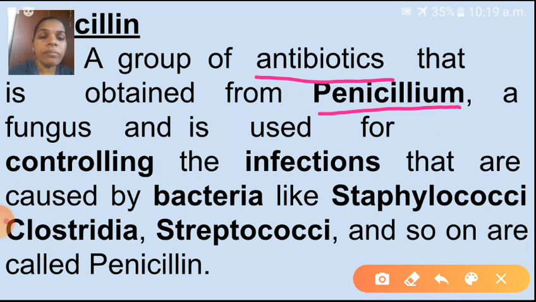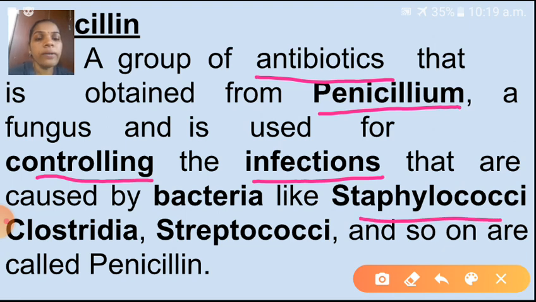Penicillin is used for controlling infections that are caused by bacteria like Staphylococci, Clostridia and Streptococci and so on. So children, penicillin is an antibiotic, and this antibiotic is obtained from penicillium. Penicillium is a fungus species.